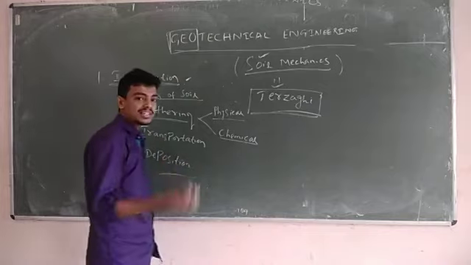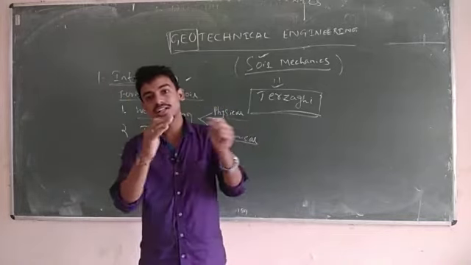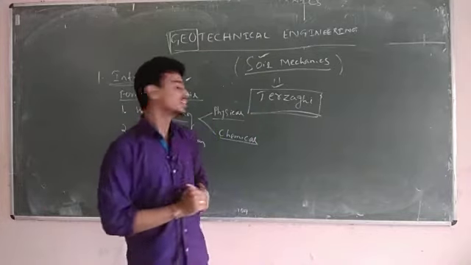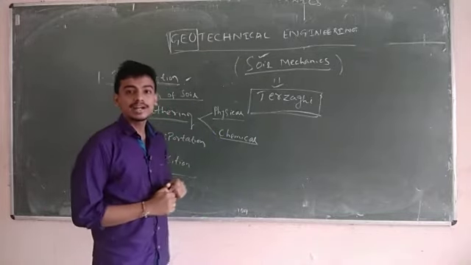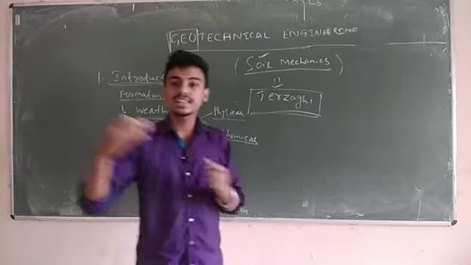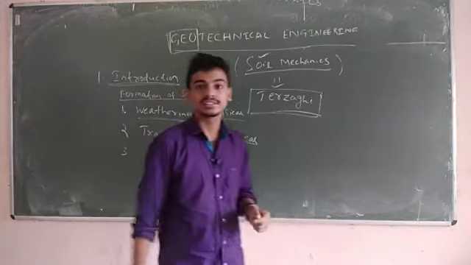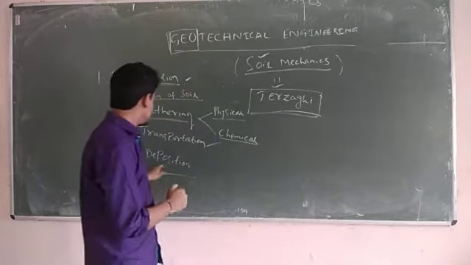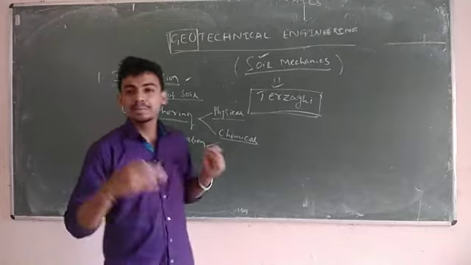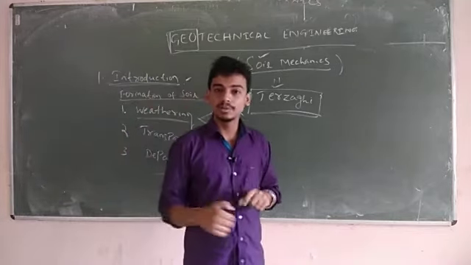Next, after the weathering action, that is after the disintegration of solid rock into small soil particles, the soil particles may be transported to another place. That is the second step, transportation of the soil particles. The third one is deposition. So the particles may be deposited somewhere else after transportation.